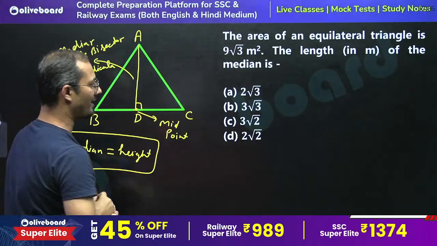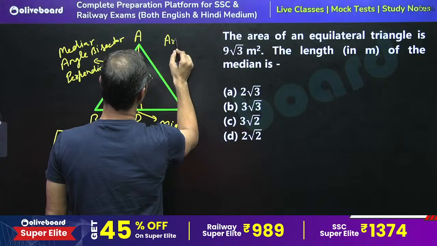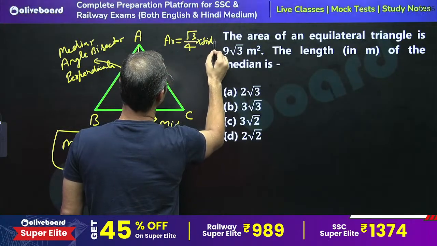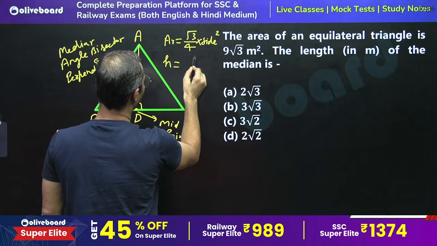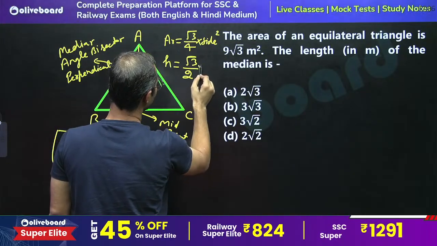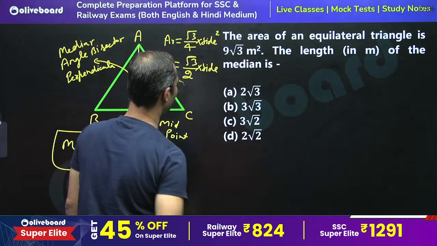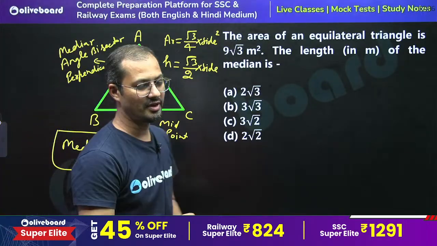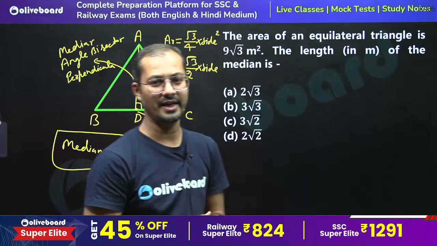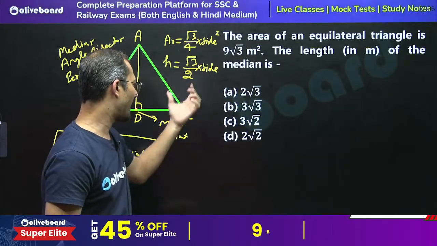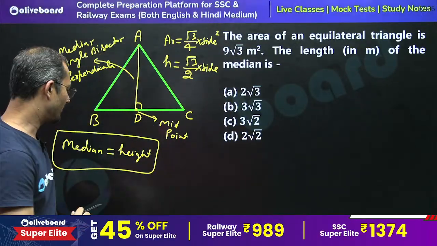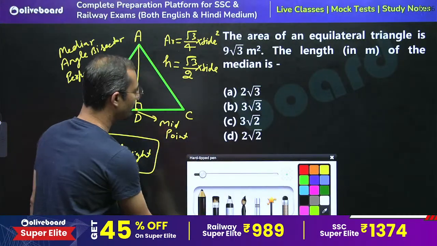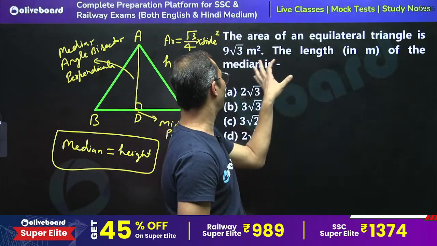We must know that the area of an equilateral triangle is given by root 3 by 4 into side square, and its height is given by root 3 by 2 into side. These are the two formulas and basic concepts we must know about the equilateral triangle. If you don't know, please try to learn and remember this.